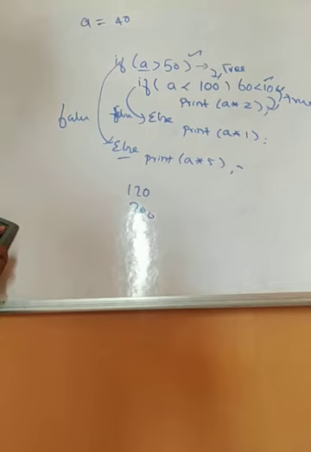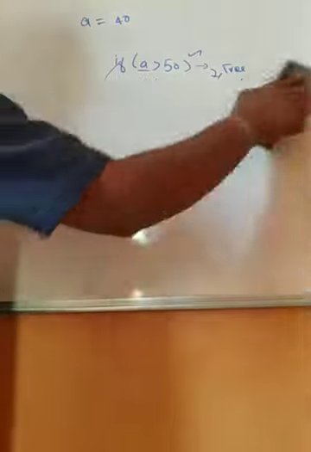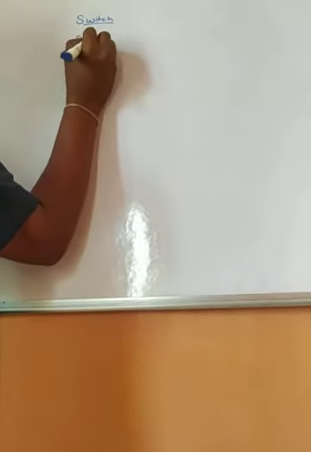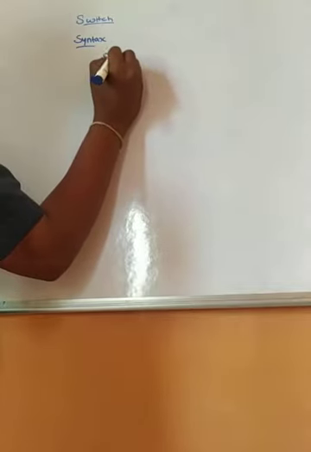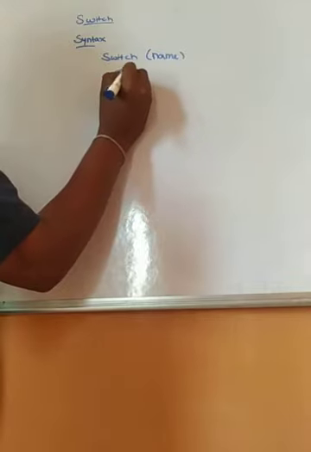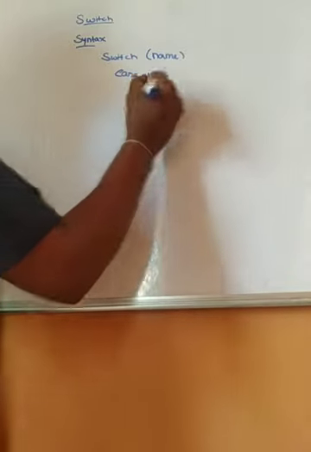I think you will be getting some clear idea about simple if statement, if else if ladder, and then else, that is nested if. So we have only one thing which is left in this, which is switch case. Syntax for switch case: switch, the name of the switch, and case 1: statements.